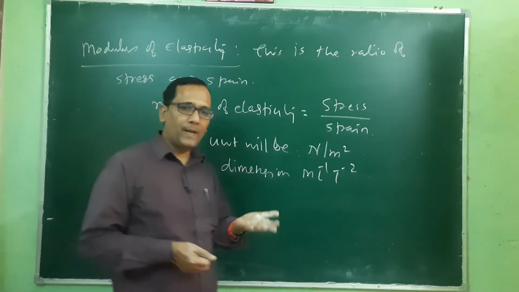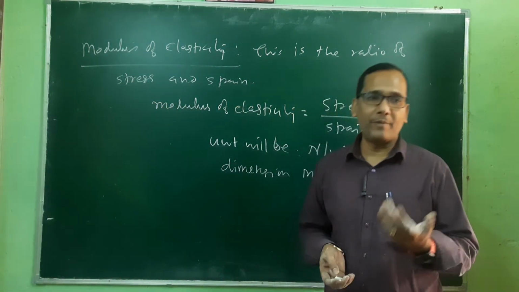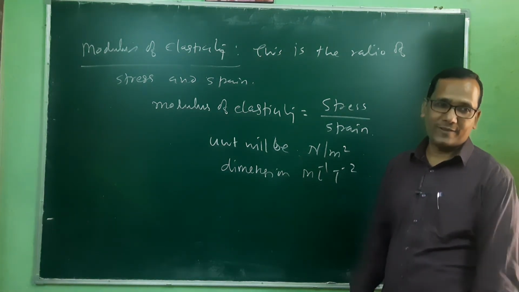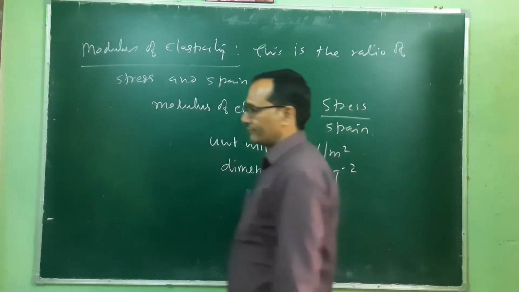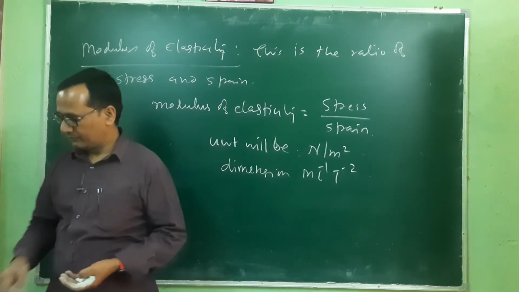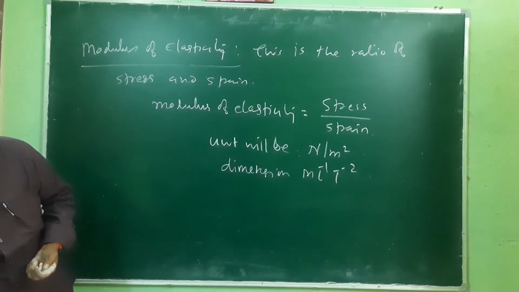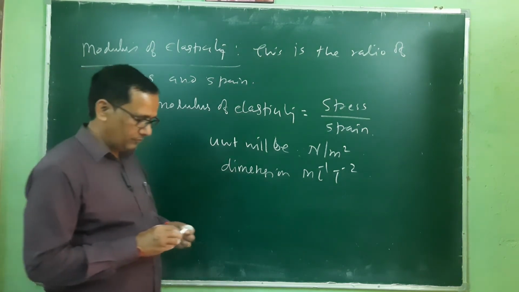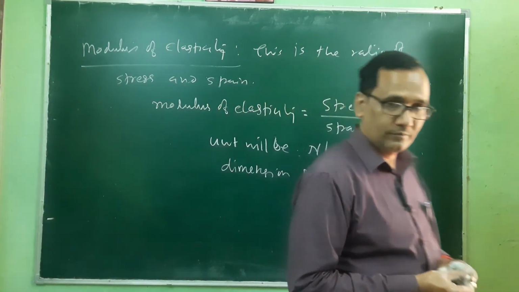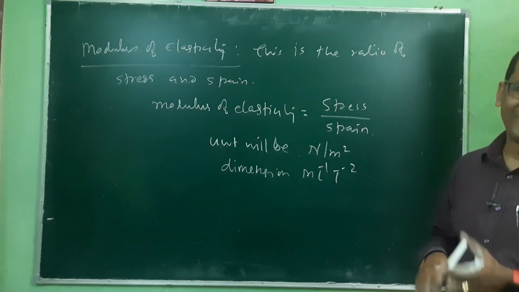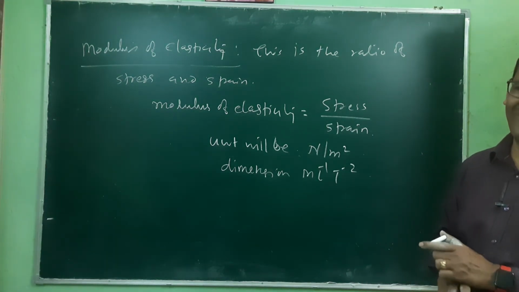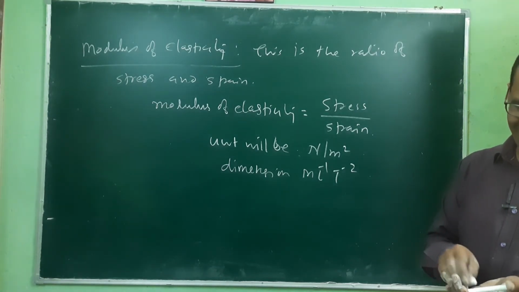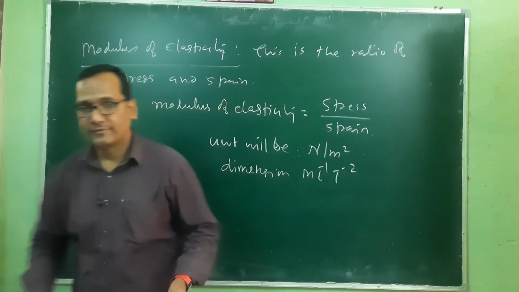So now we have three physical quantities having the same dimension: pressure, modulus of elasticity, as well as stress. Which is a vector and which is a scalar? Having directional effect.